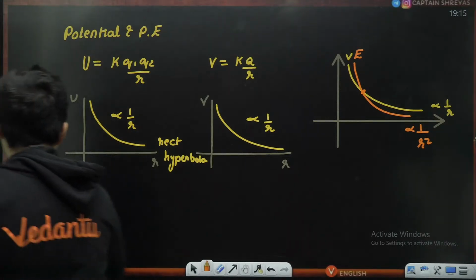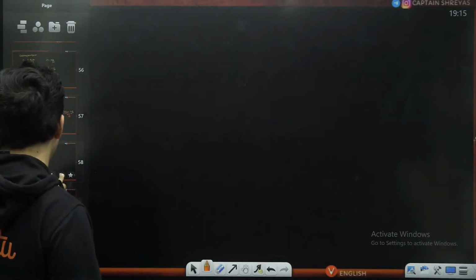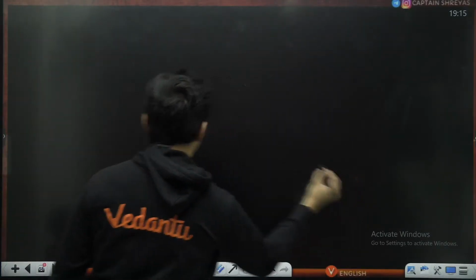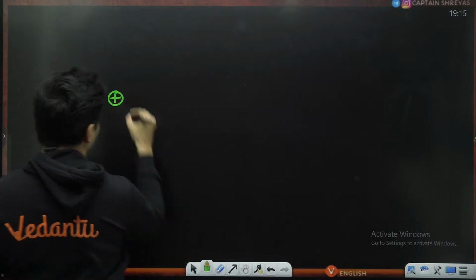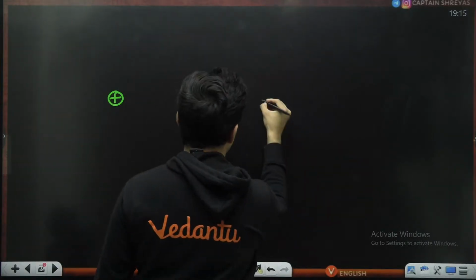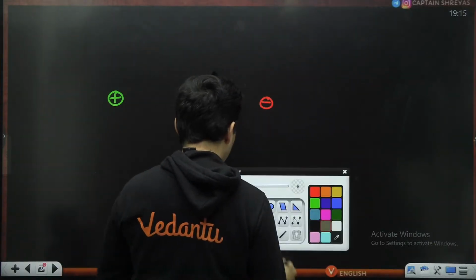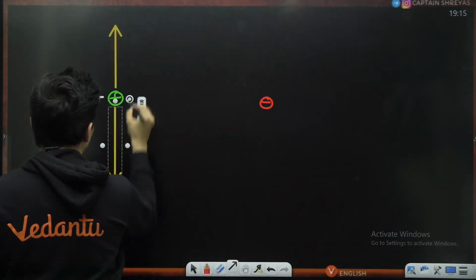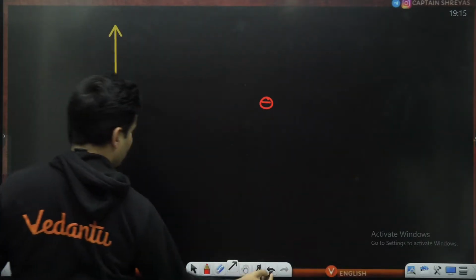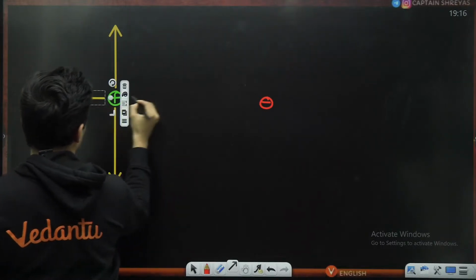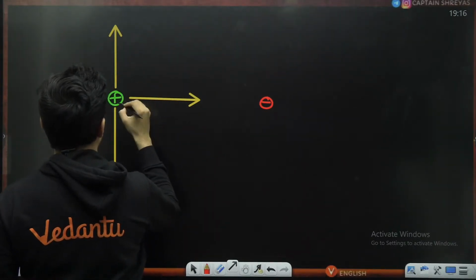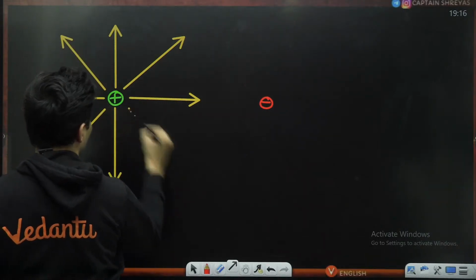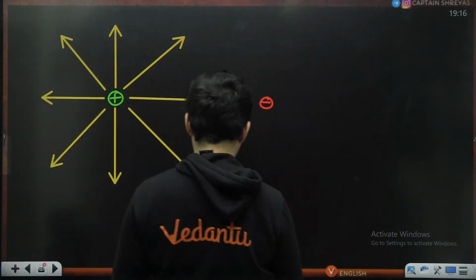Then you have electric field lines and equipotential lines for different things. If you start with a positive charge versus a negative charge, how will the field and the potential lines look? These are isolated charges. The fields will come radially outwards for a positive charge. You should know this.